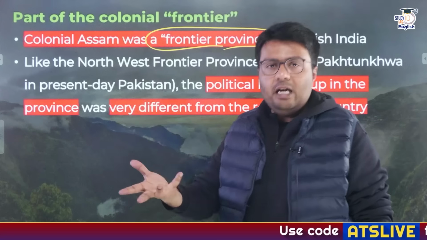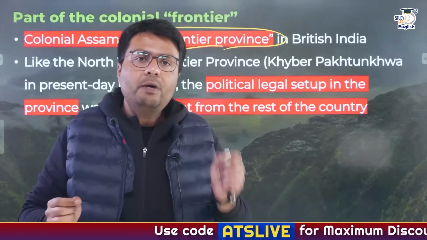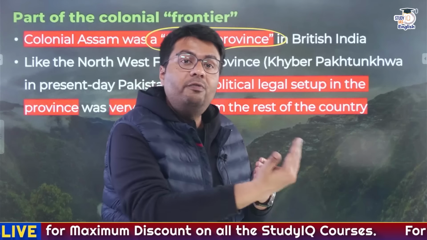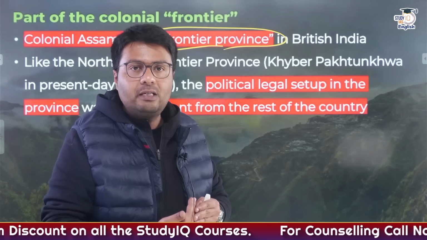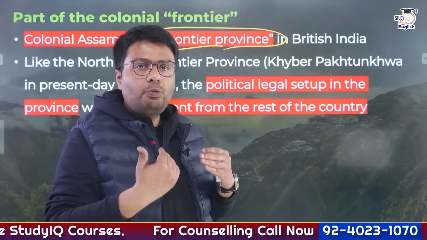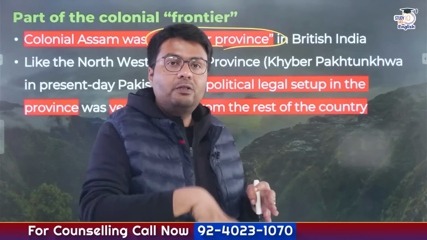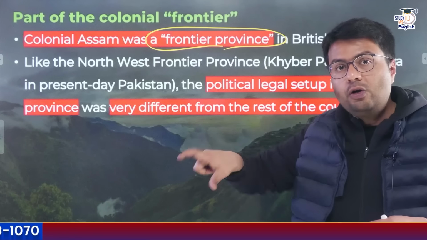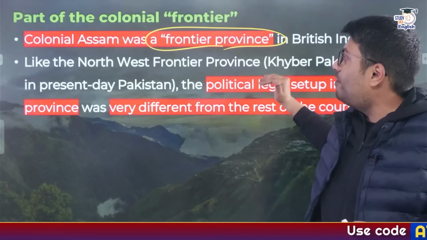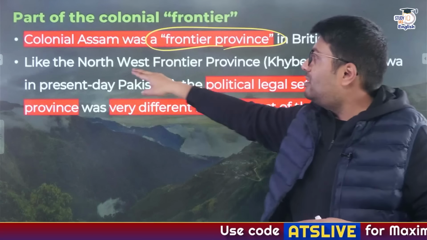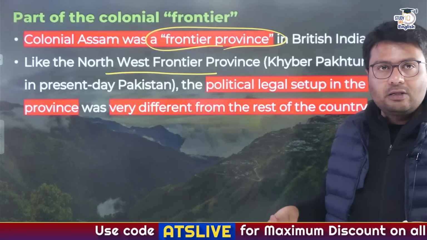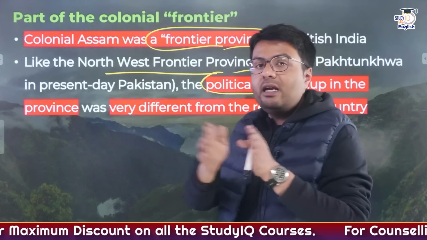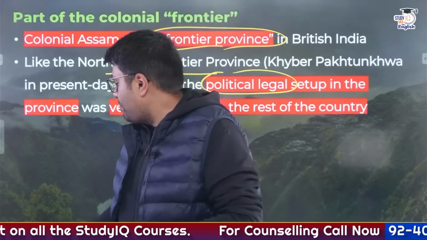Now, what is a frontier province? You need to understand, for long Britishers had the concept of maintaining a certain portion of area which was located very near to the international border as a buffer state, right? So these were the areas which were meant to protect the areas where Britishers directly ruled. So the intention of the British government at that time to control Assam was to maintain it as a frontier province, very much the same as the Northwest Frontier Province in present day Pakistan. So, to conclude, the politico-legal setup in then colonial Assam was very different as compared to the rest of British Indian territory.